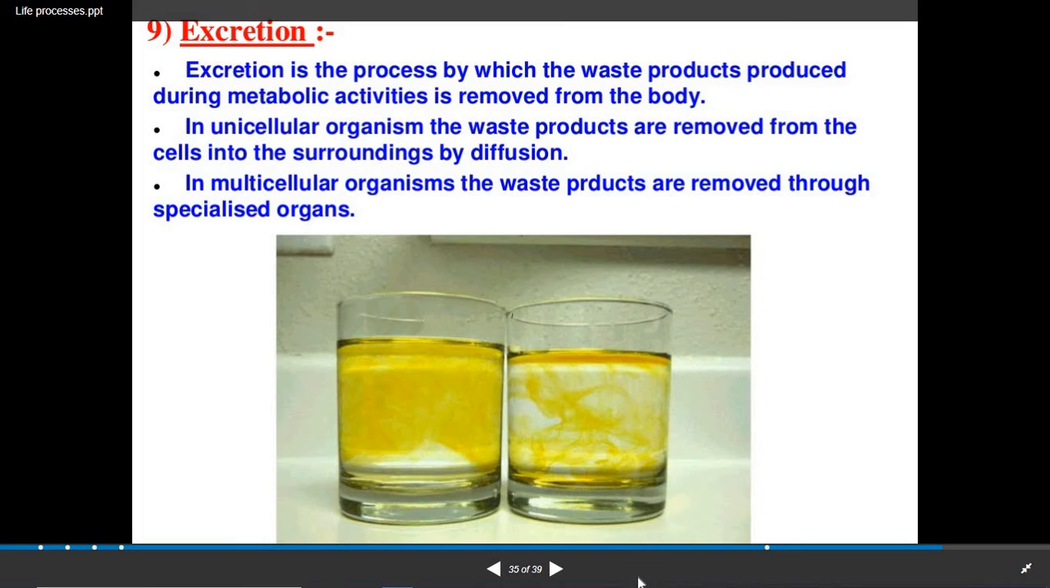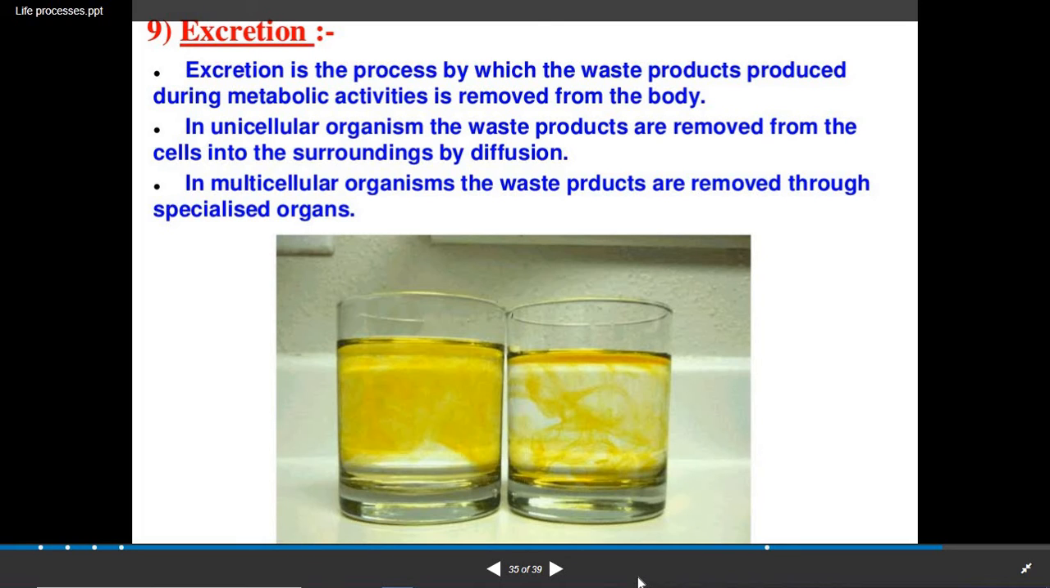In unicellular organisms, the waste products are removed from the cells into the surroundings by diffusion. Now what is this diffusion? Within the cells we have a higher concentration of the waste products, and they are discarded by the process of diffusion, that is, from higher concentration to lower concentration. This waste is discarded from the cell to the outer medium.